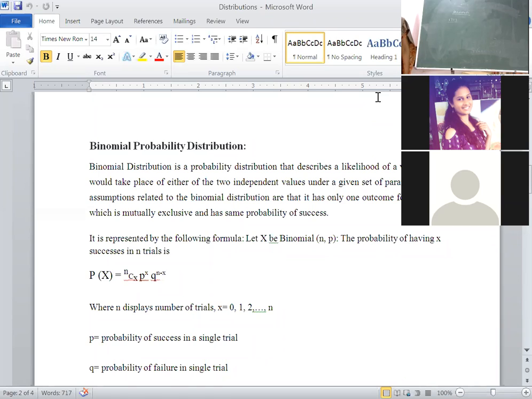Null and alternative hypotheses are statistical hypotheses, because a research hypothesis is defined in simple English terms. For example, if it is a research hypothesis, the sentence is like this: children consume more sugar.